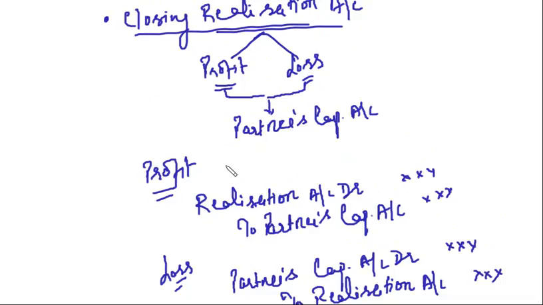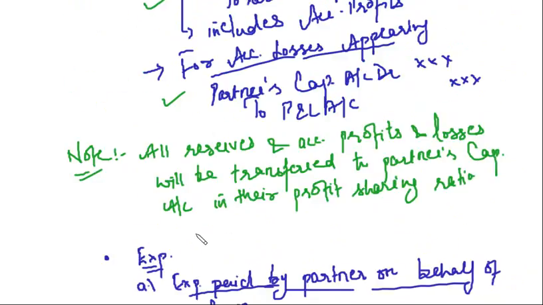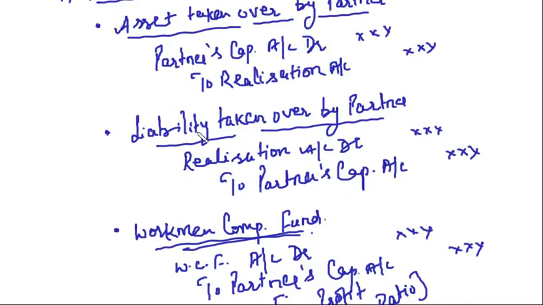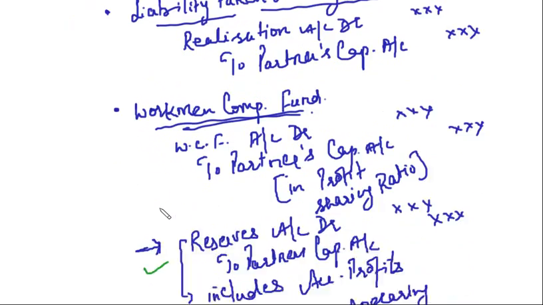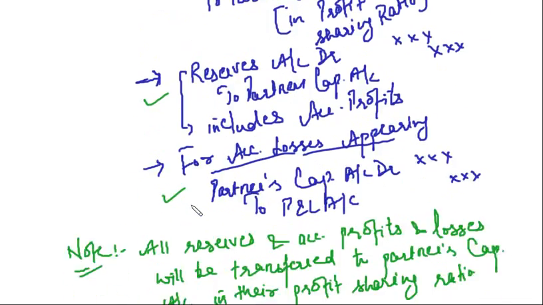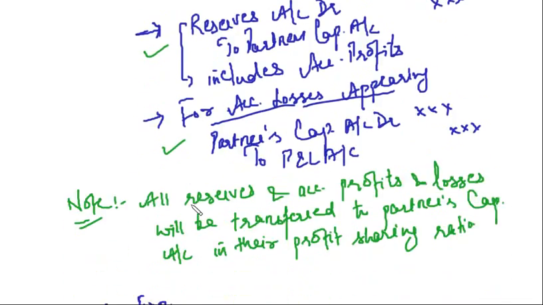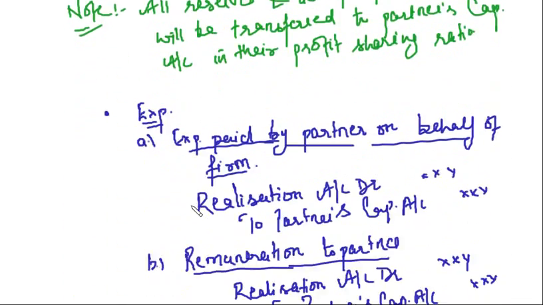So these are the journal entries relating to realization account when we talk of partners' capital accounts. When we prepare partners' capital accounts, we will transfer this entry. If any asset is taken over by a partner, or any liability is taken over by a partner, or if there are any reserves appearing in the balance sheet, we will transfer all the reserves to the partners' capital accounts.